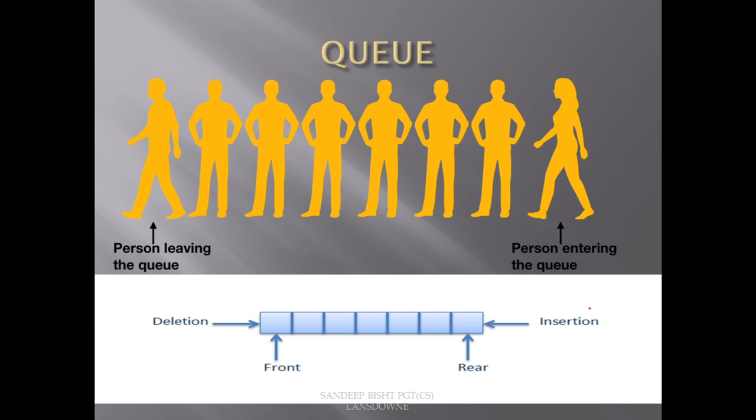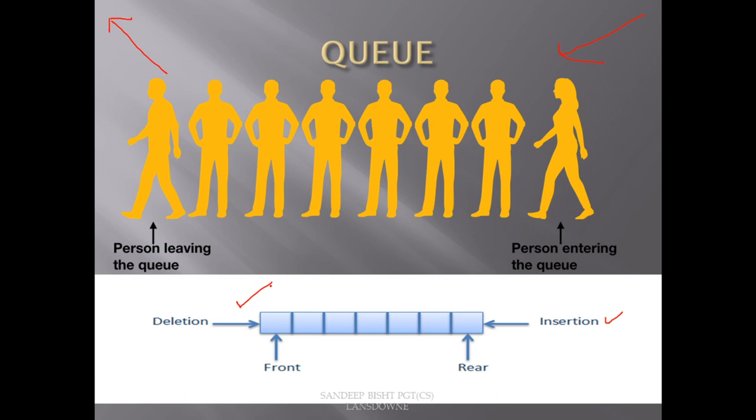So what is a queue? A queue is a data structure where insertion is done from one side and removal is done from the other side. So this is the property of the queue. As you can see, insertion from this side and deletion or removal from another side.